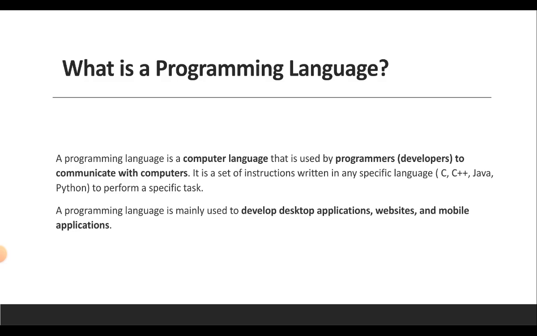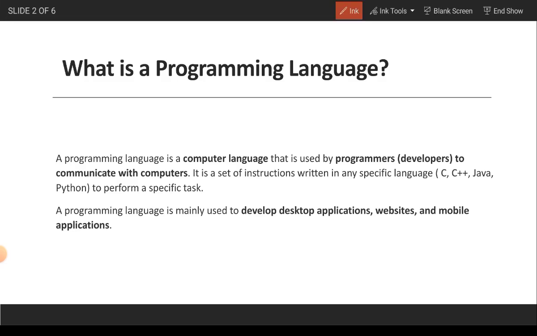Just like humans interact with each other with the help of language, like in the world there are a lot of languages like English, Hindi, Marathi, Punjabi, and so on. In the same way, when it comes to communicating with the computer system, we use a programming language. It's just the tool or the language with which we can interact with the computer system. So let us read the definition so that things will become more clear.